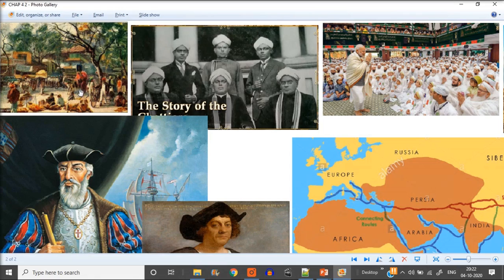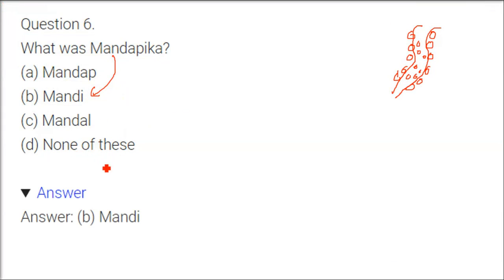You can see this picture. This is called Mandi, and there is one more name, Hat, for a particular street, it's hut or hatta. Let us say that here you will get only murge or chicken. Somewhere you will get only kapde or cloth. So these are the mandapika, which are basically mandi, or the area where people would buy and sell their products.